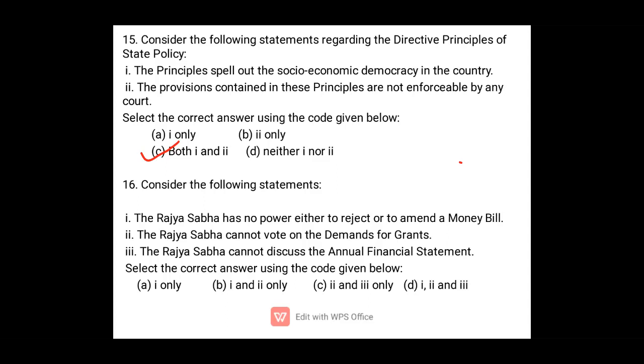And option 3, the Rajya Sabha cannot discuss the annual financial statement. It is not correct. Although the Rajya Sabha cannot vote on the budget, it can discuss the annual financial statement. The annual financial statement is nothing but the budget. So here the answer will be option B.